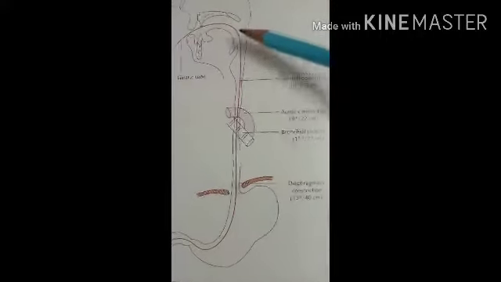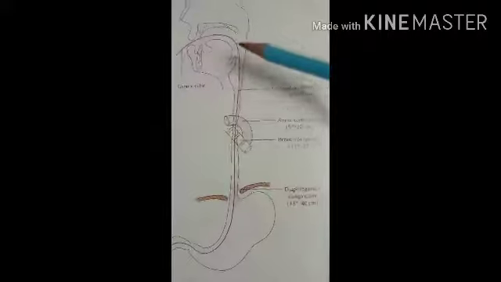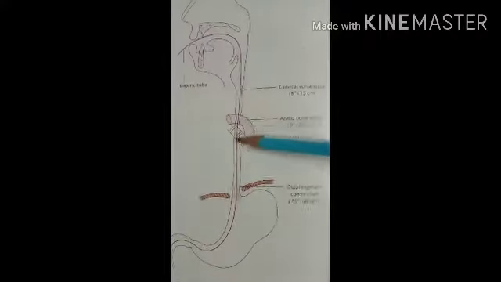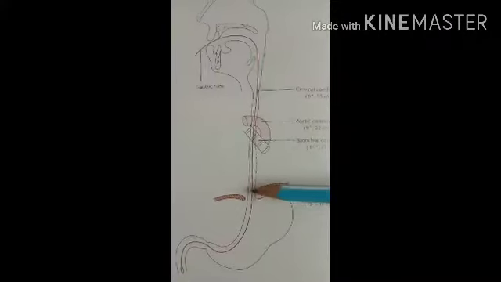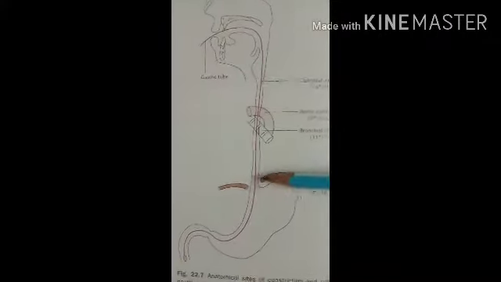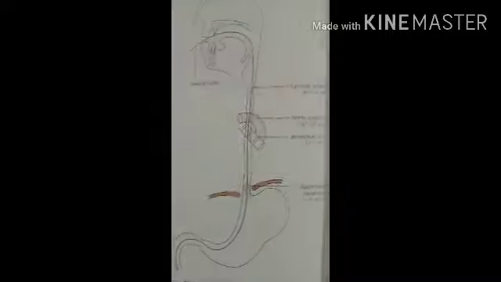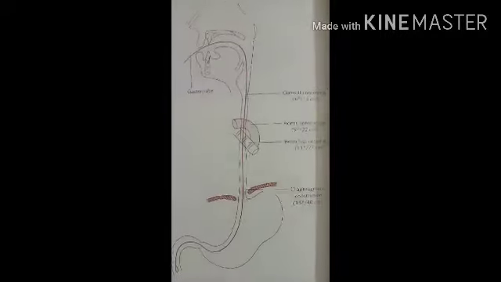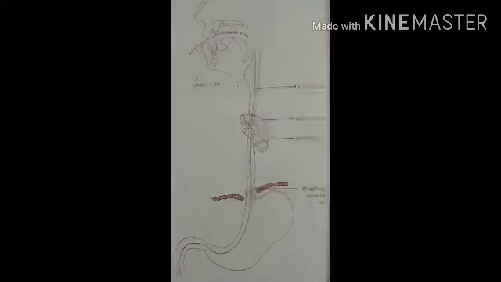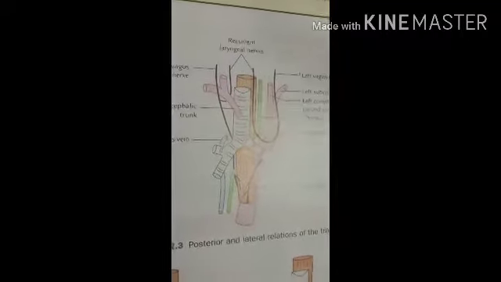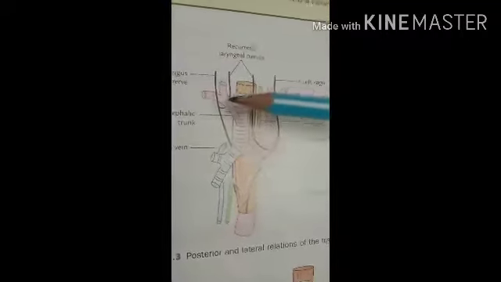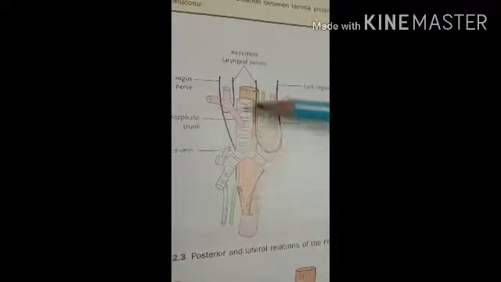The part of the esophagus which is present in the neck region, the part which is present in the thoracic region, and the very small part which is present in the abdominal region. So let's see the next part of the esophagus. Now see the relations of the esophagus. First, see the relations present in the cervical region.